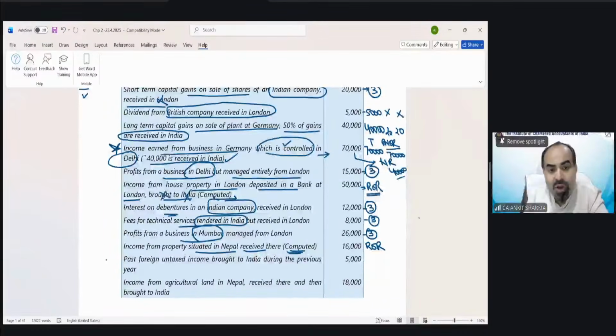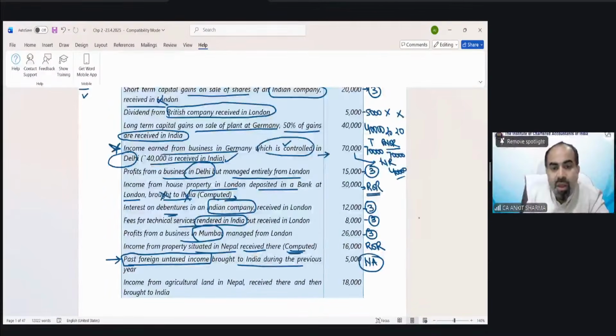Now this was the point we were discussing. Past foreign untaxed income. Now this is the thing not going to be taxed anywhere. Past foreign untaxed income brought to India, etc. No treatment. This is not applicable for anyone.